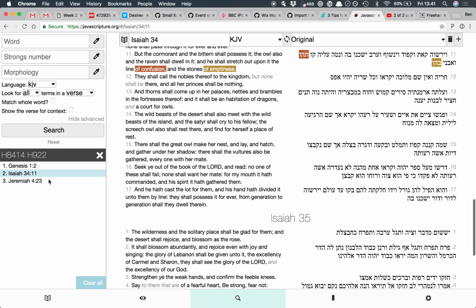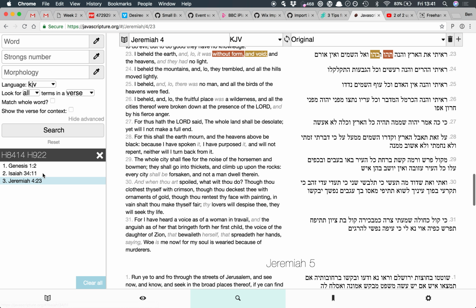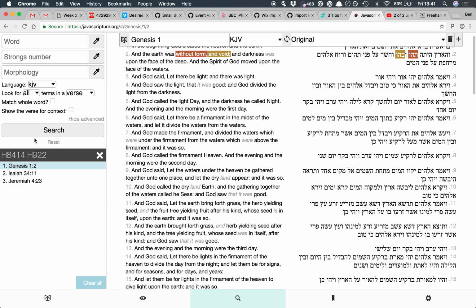I think you can move through these with the keyboard in the same way that you could with the other panel, with plus and minus keys, just moving through these results.